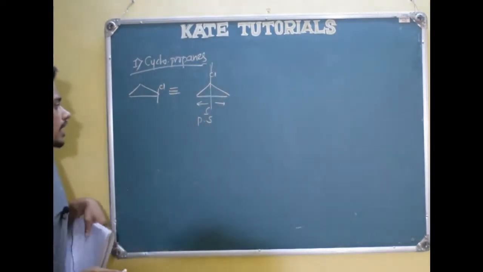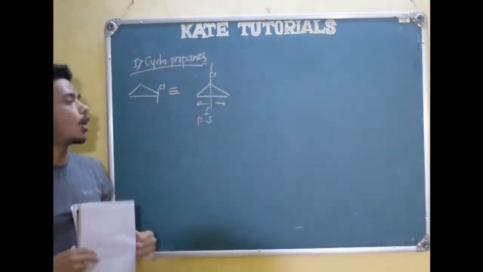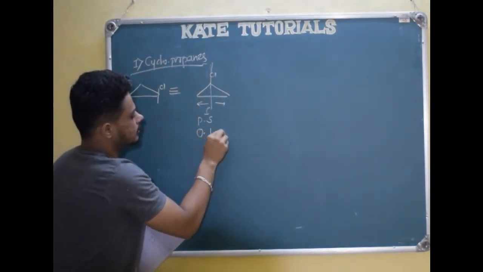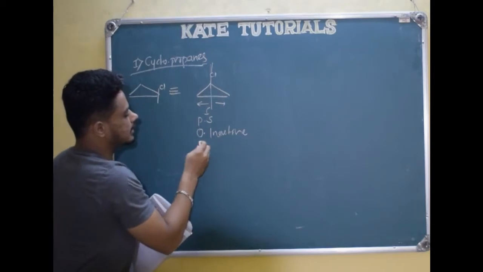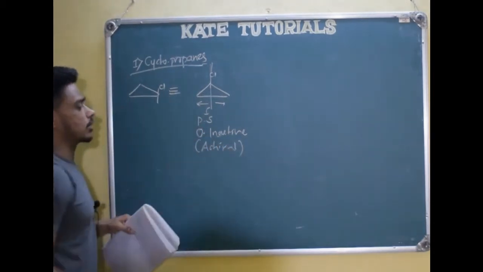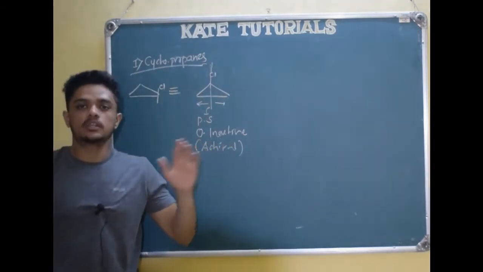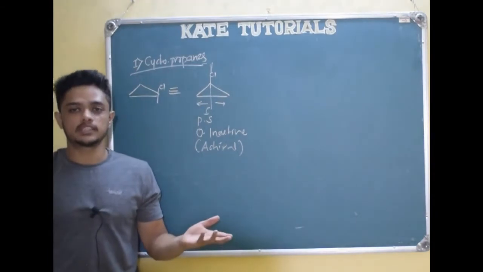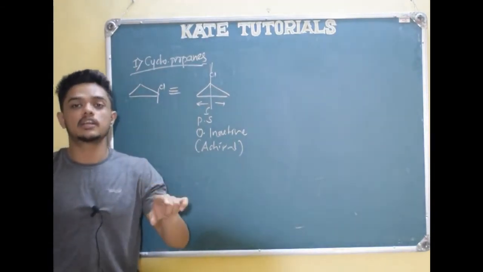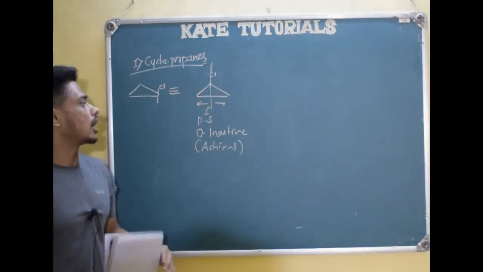And I have told you that if a molecule has got a plane of symmetry, then it will be optically inactive. So it is optically inactive. Optically inactive means achiral. So it is optically inactive. And we know that the compounds which are optically inactive, they won't have a mirror image, right? Only mirror image will be possible for enantiomers, and enantiomers will be optically active. Since these are optically inactive, they don't have a mirror image.